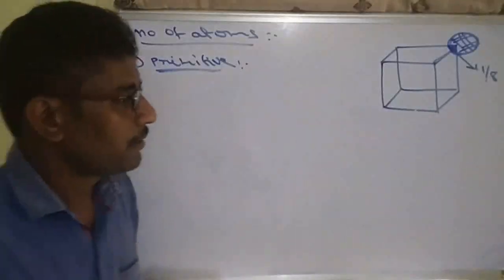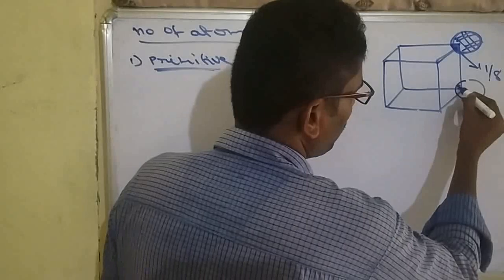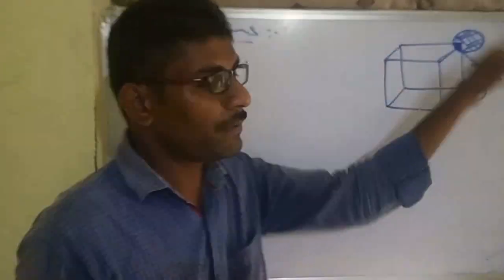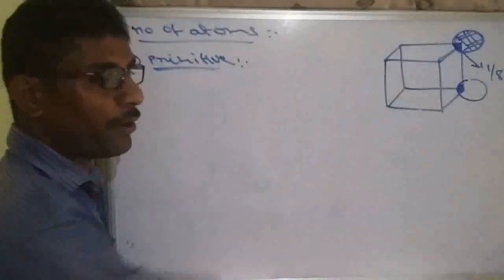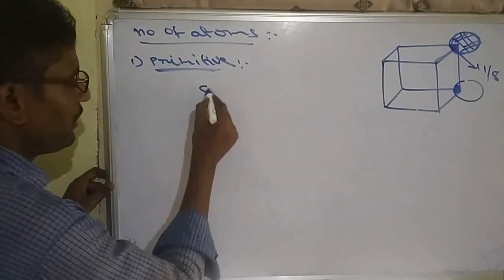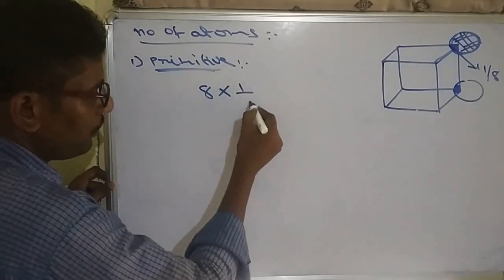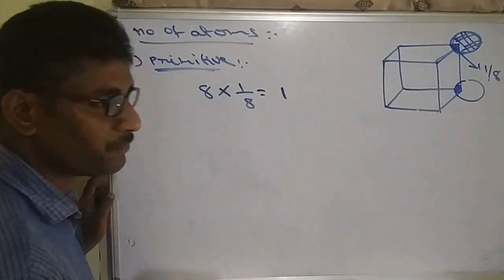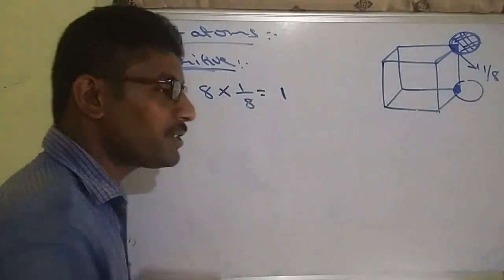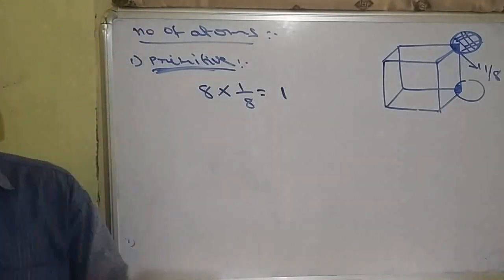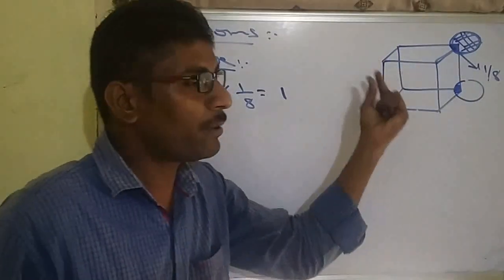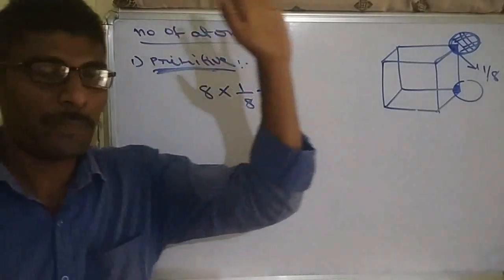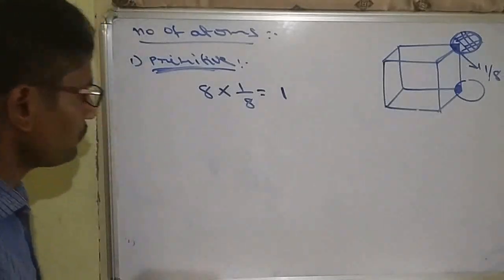Suppose a particle is here, it also contributes 1/8 part. Like that, each corner particle contributes 1/8 part. How many corner particles are there? There must be 8 corner particles. 8 into 1/8 is equal to 1 atom. So in a primitive unit cell, exactly one complete atom is present, because 1/8, 1/8, 1/8 together convert to one total atom. So the number of atoms in primitive will be 1.